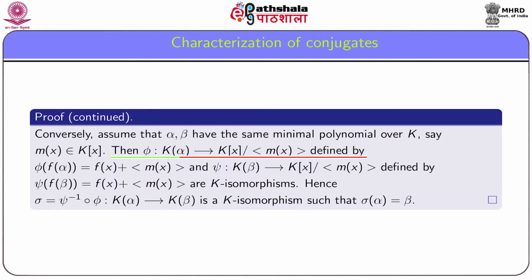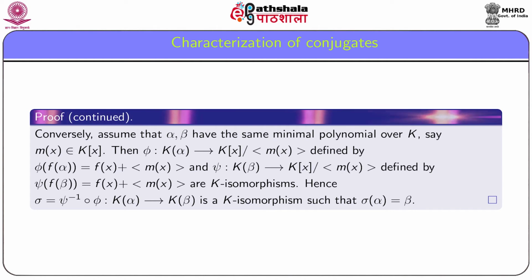Suppose phi from K(alpha) into K[x] by the ideal generated by m(x) is defined by phi(f(alpha)) is equal to f(x) plus the ideal generated by m(x). Then this phi is an isomorphism, and the definition shows that phi is also a K-isomorphism. Similarly, psi as defined here is also a K-isomorphism.